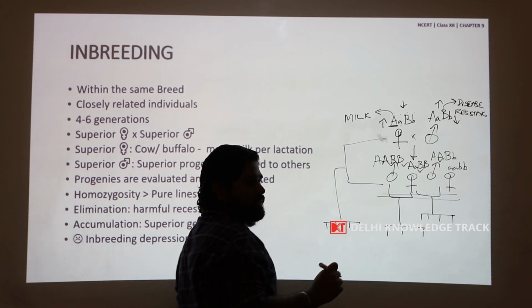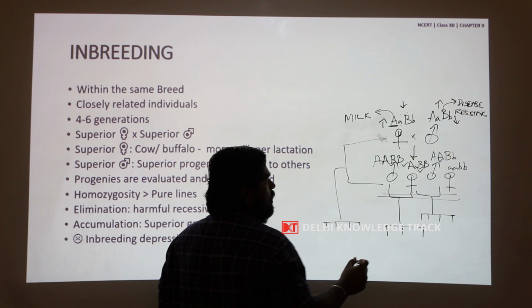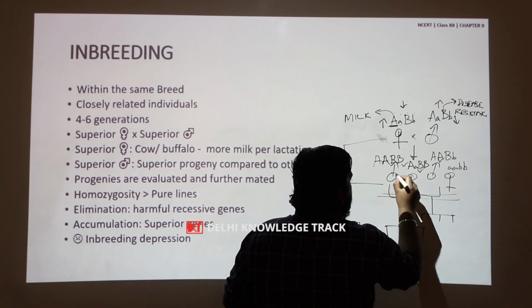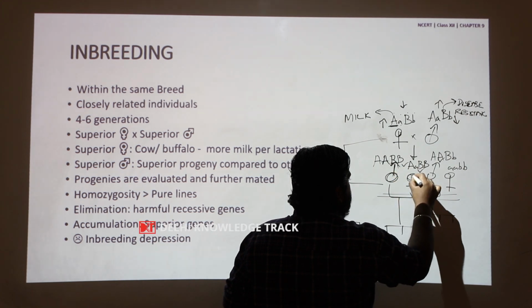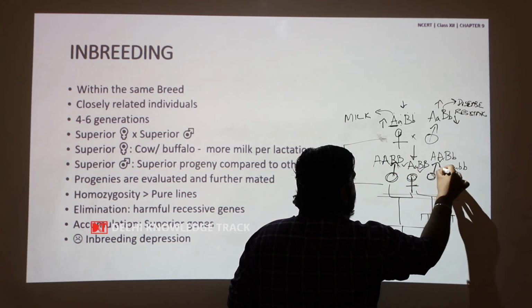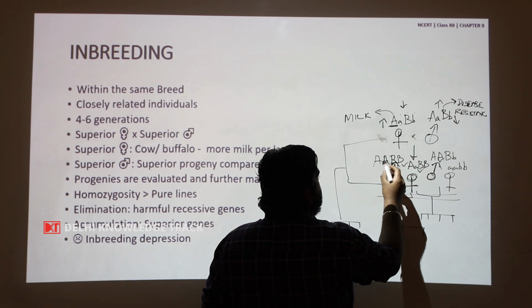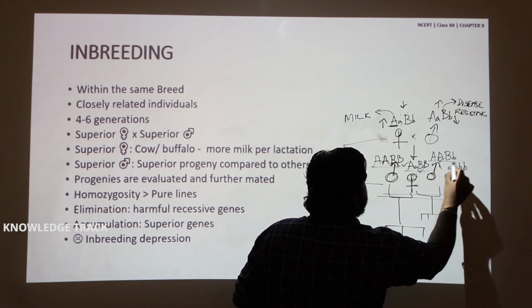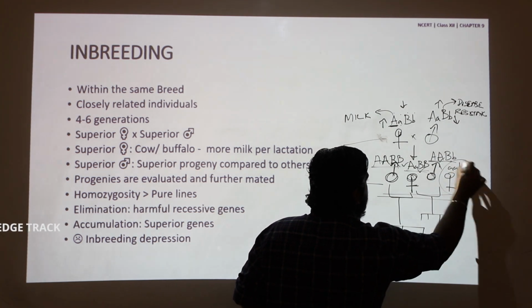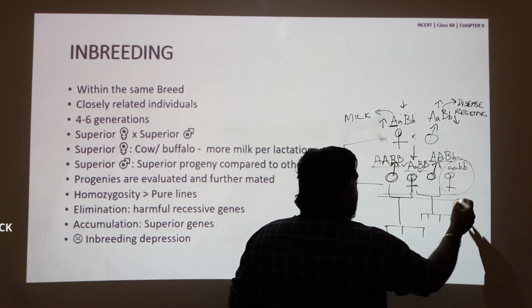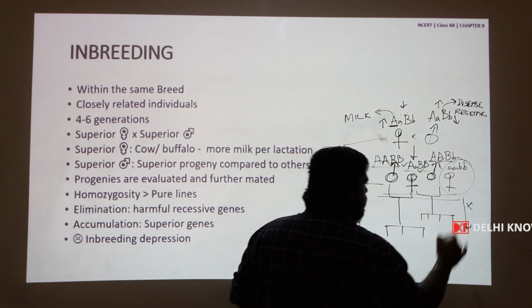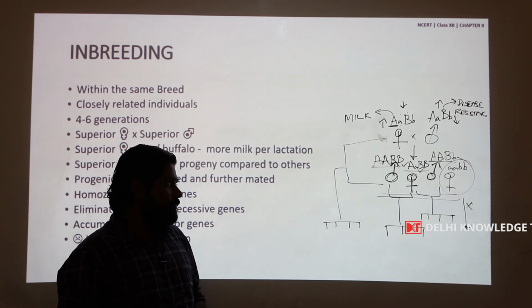So, in this case, all these three progenies will be selected because they express both milking and disease resistant traits, whereas this particular progeny will not be selected for further inbreeding.